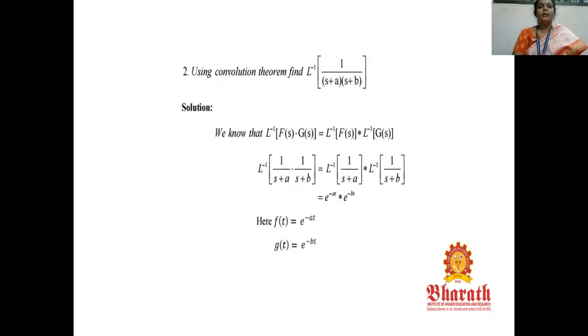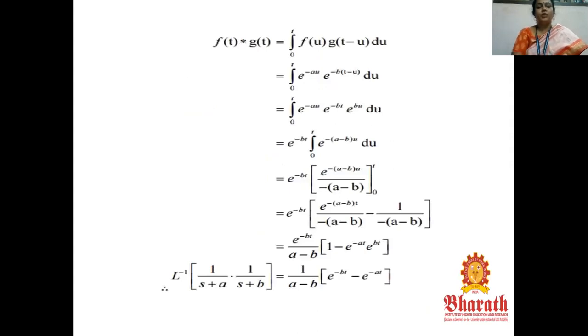By using the convolution theorem, one problem: L inverse of 1 by (s plus a) into (s plus b). L inverse of f of s dot g of s is equal to L inverse of f of s star L inverse of g of s. So in the problem, L inverse of 1 by (s plus a) into 1 by (s plus b), separate the variables: L inverse of 1 by (s plus a) star L inverse of 1 by (s plus b). Now the Laplace inverse of 1 by (s plus a) is e power minus at. Similarly, the Laplace inverse of 1 by (s plus b) is e power minus bt. That is f of t and g of t.